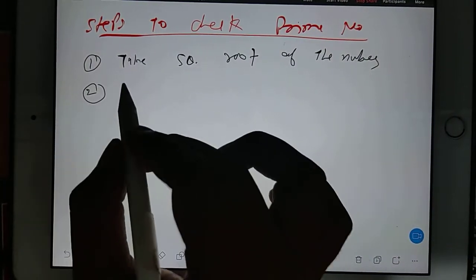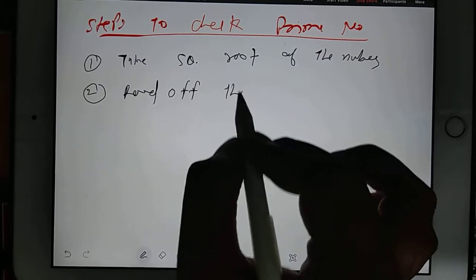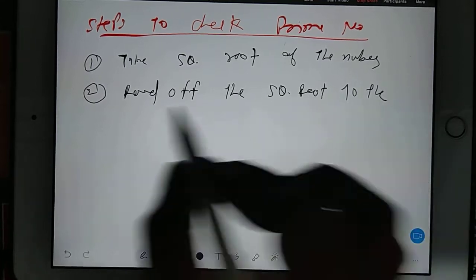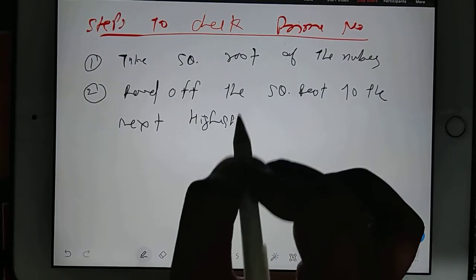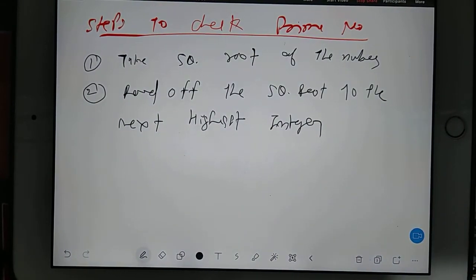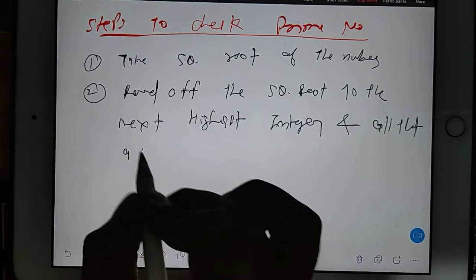Then your second job is round off the square root to the next highest integer and call that as z.